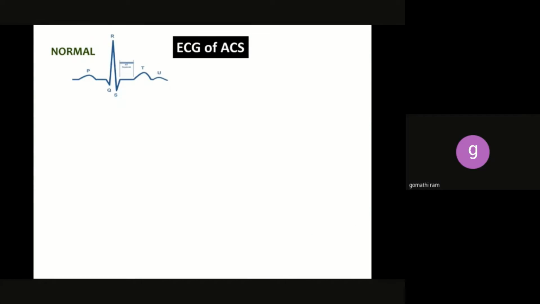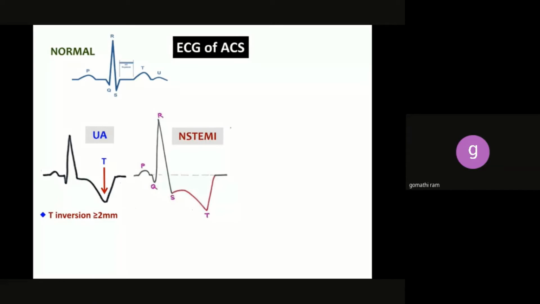So now summarizing, the ECG of acute coronary syndrome: in unstable angina, T inversion more than 2 millimeters, symmetrical pointed arrowhead, present only in half the patients. Rest of the history is important. In NSTEMI, ST depression more than 0.1, which is downsloping or horizontal, and again the ischemic T inversion.